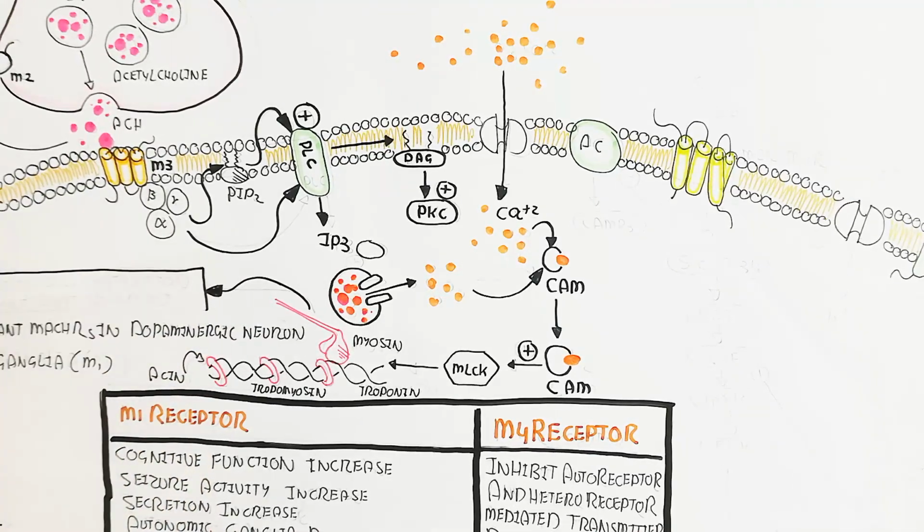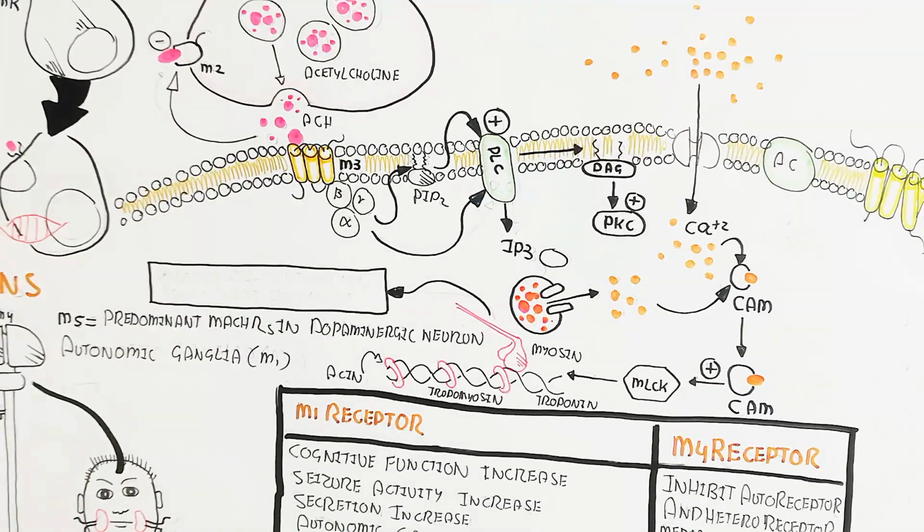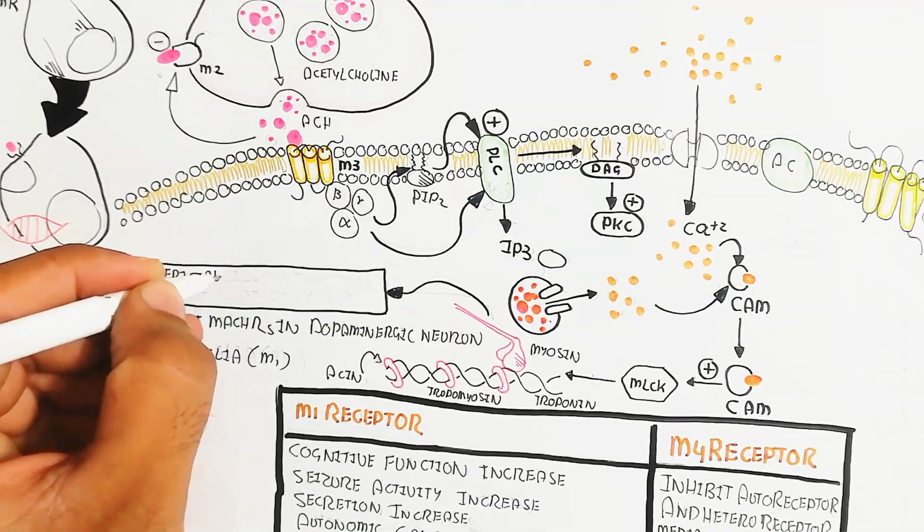That is why it is autonomic innervation, meaning parasympathetic innervation.